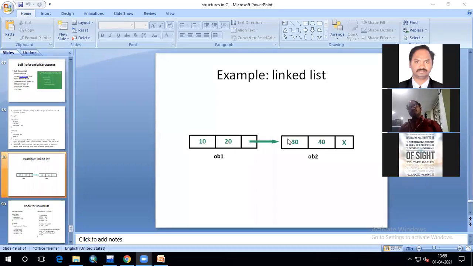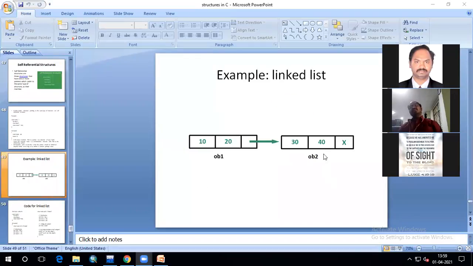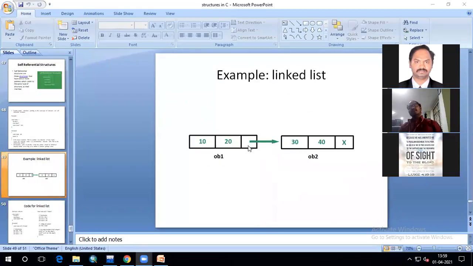It will go there and point to object 2. Then which part do you need to retrieve? data1, that's what I mentioned. Since it is a pointer, I have to use the arrow operator. So ob1.link->data1 means whatever the data1 value is in object 2, that is going to be retrieved.